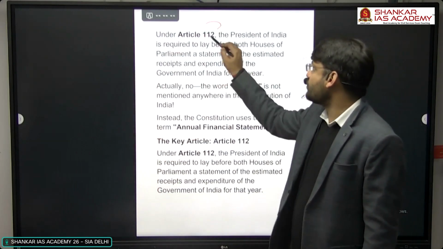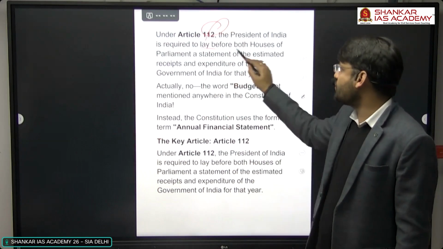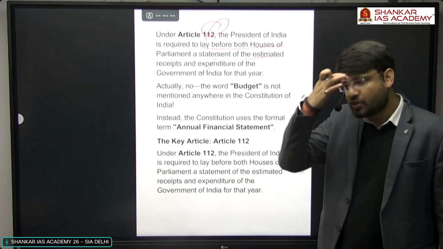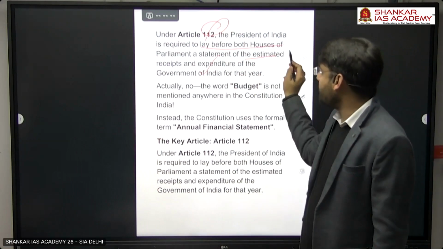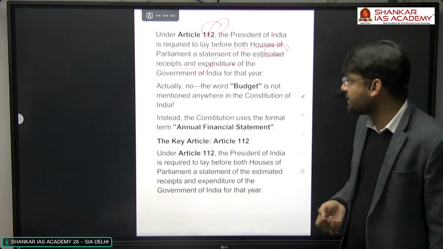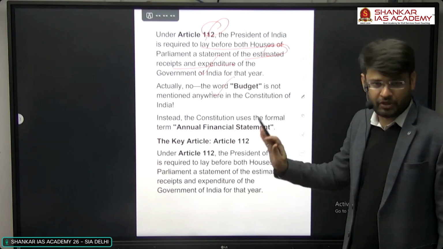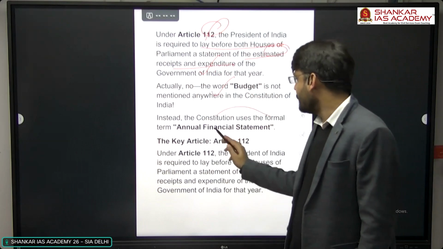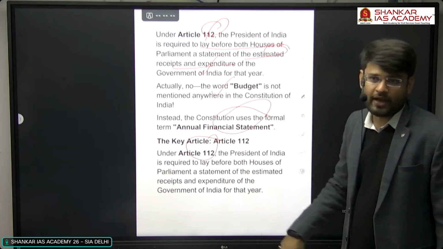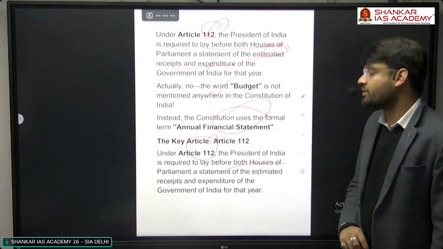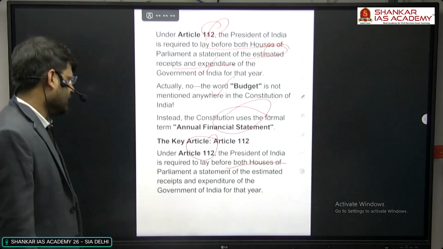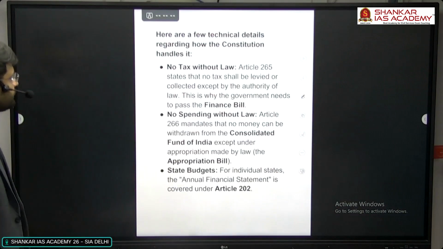Under Article 112, the President of India is required to lay before the House of the Parliament a statement of the estimated receipts and expenditure. This estimated receipts and expenditure of the government of India is what is known as the budget. No word budget is mentioned anywhere in the constitution; it is known as the annual financial statement. Under Article 112, the President is required to lay it before both houses of the parliament, so the budget is introduced in front of both houses of the parliament under Article 112.